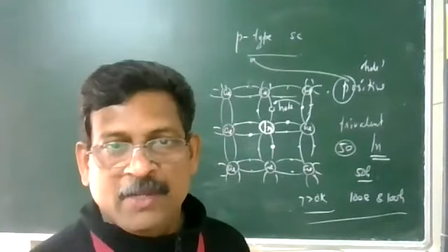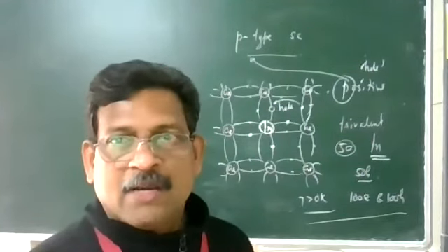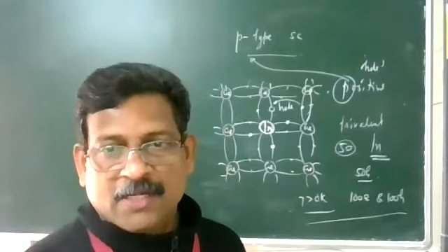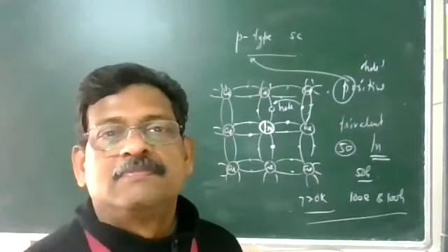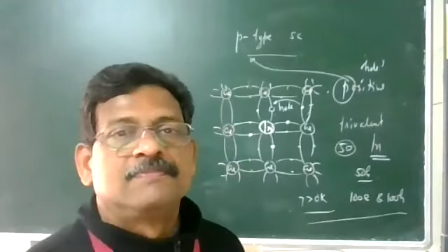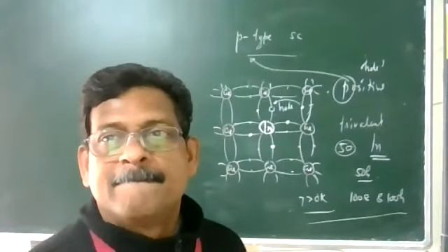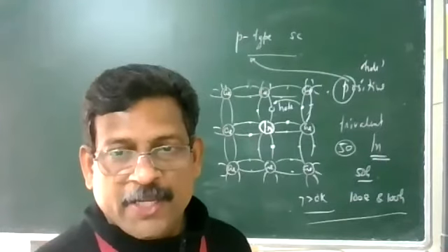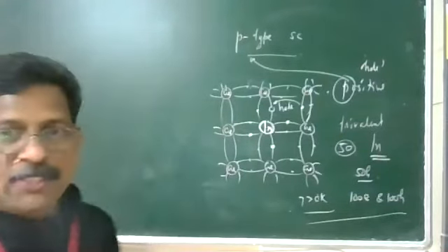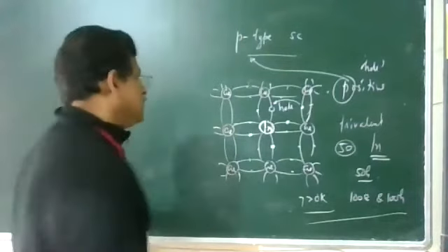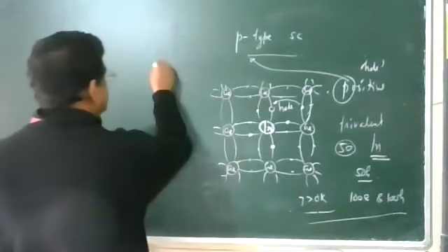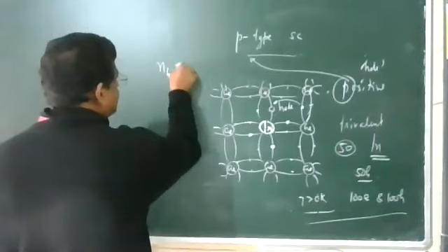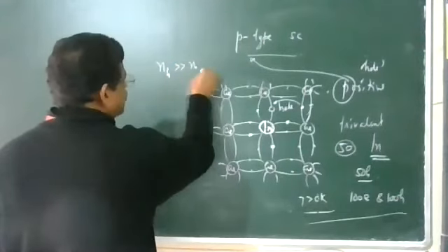So can you tell me what are the majority carriers in P-type semiconductor? Anyone? Holes. Holes are majority carriers. So when you see a p-type semiconductor at room temperature, the number of holes is greater than the number of electrons.